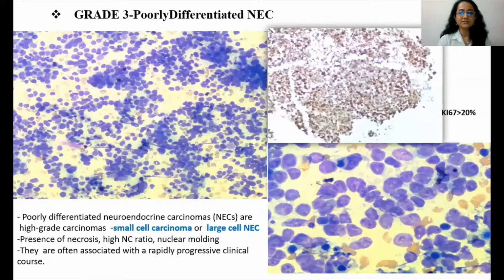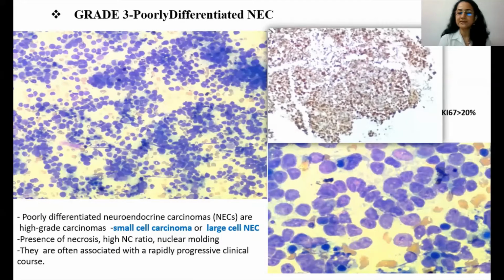Another case, this was a higher grade, grade 3, poorly differentiated neuroendocrine carcinoma. As you can see, the smears are highly cellular and the cells are very closely packed together. The N/C ratio is high, there is very scant cytoplasm, and in this lower picture, you can appreciate this nuclear molding. There was necrosis and apoptotic bodies in the background. So this was a poorly differentiated neuroendocrine carcinoma.